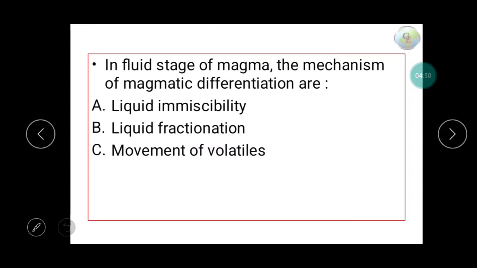In the fluid stage of magma, the mechanisms of magmatic differentiation are liquid immiscibility, liquid fractionation, and movement of volatiles. So when magma is in the fluid stage, three processes are mainly responsible for the differentiation of magma. These are liquid immiscibility, liquid fractionation, and movement of volatiles.